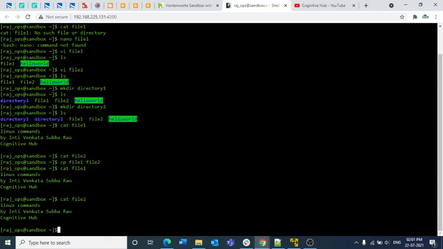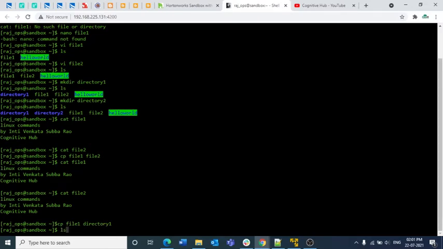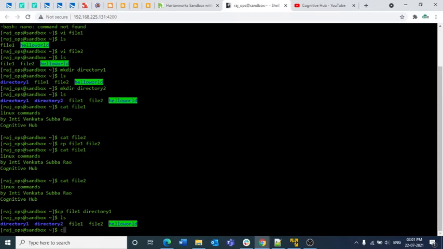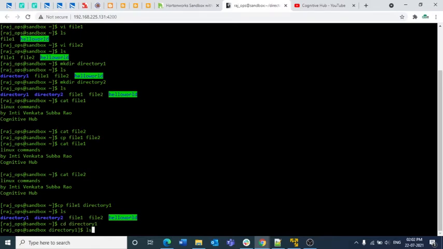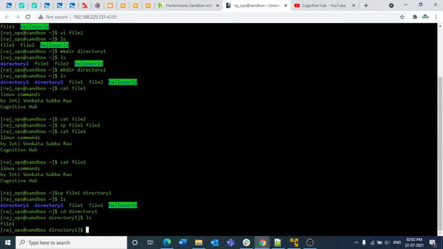So for that, what I am doing is cp file1 directory1. So ls, cd, I am just opening the directory. If you click ls, previously we didn't have anything inside directory1, but now we copied the data from the file to the directory. So now the file is copied here.